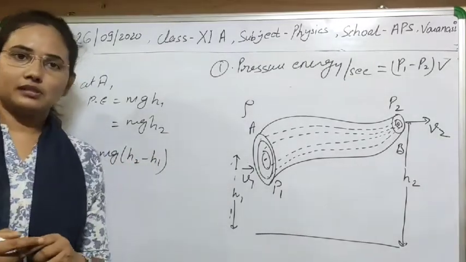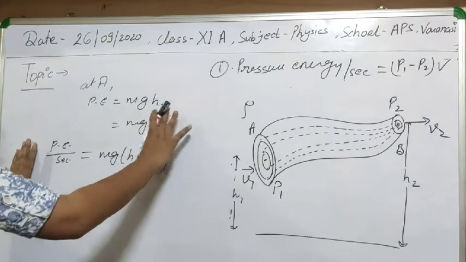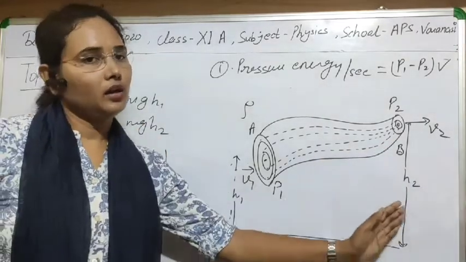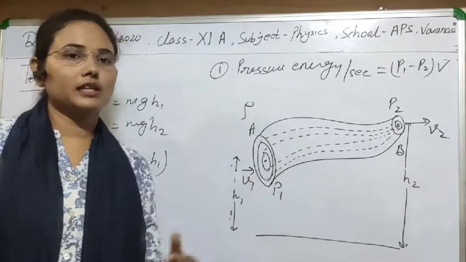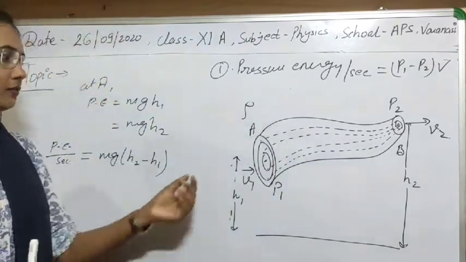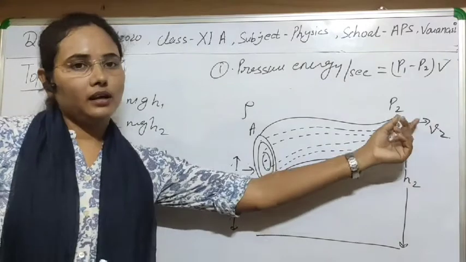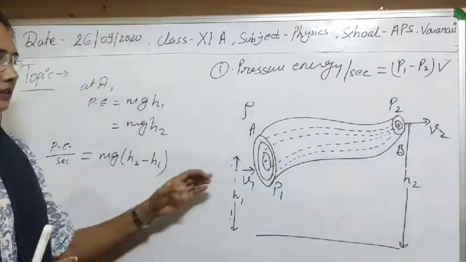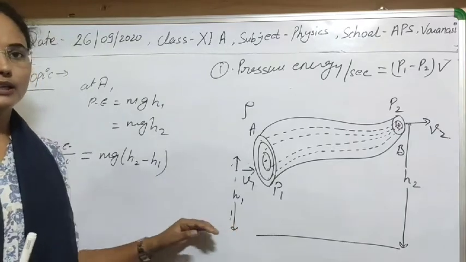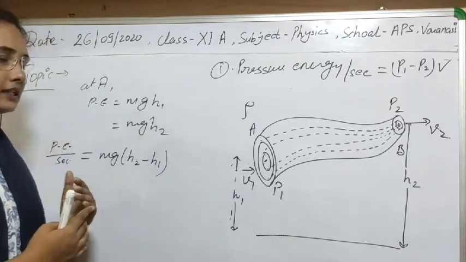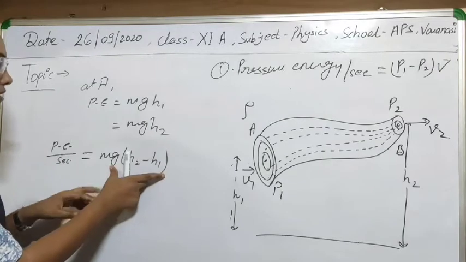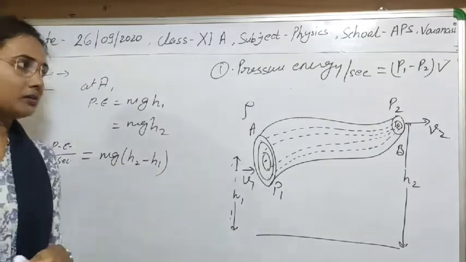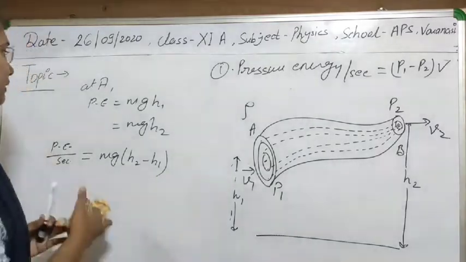I think now this is clear to you. The concept of potential energy is very simple. If there is a difference in height of the tube, then definitely there will be a change in potential energy from entering to leaving point, and since the height of this point is more than this point, there will be an increase in potential energy, and that increase will be equal to mg (h2 minus h1). Clear?